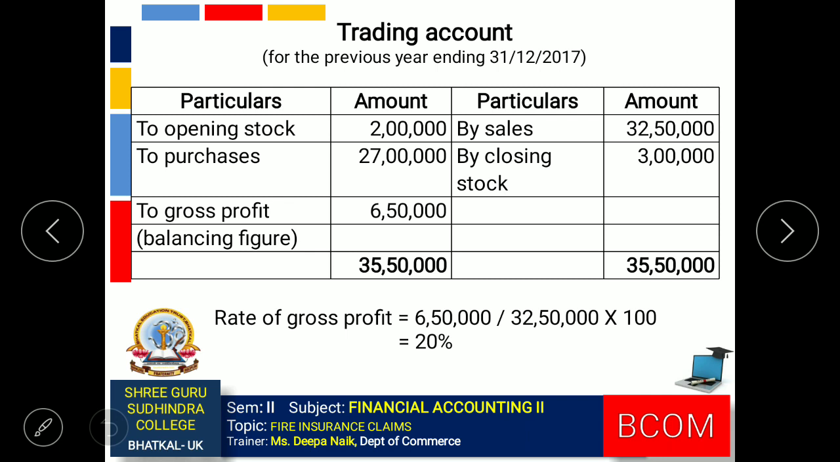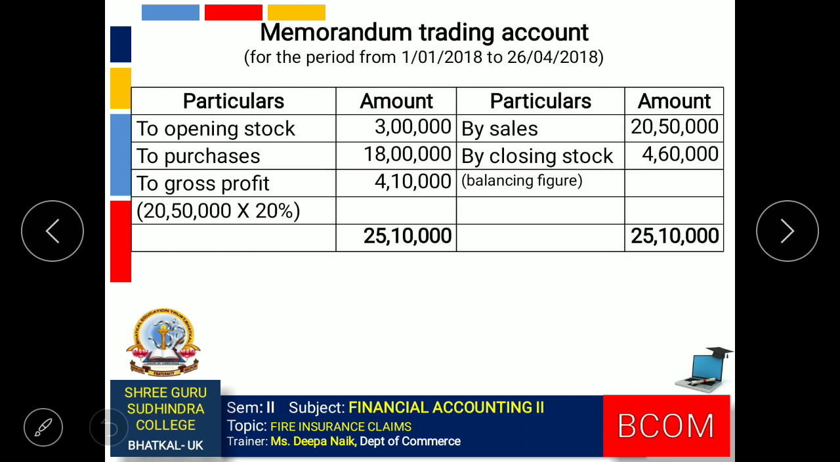Here we have prepared the trading account for the previous year. Found the gross profit 6,50,000. Based upon it we are finding the rate of gross profit, 20%. Using this now we can prepare the memorandum trading account. So gross profit is 20% on sales, that is 20,50,000. So we get gross profit of 4,10,000.